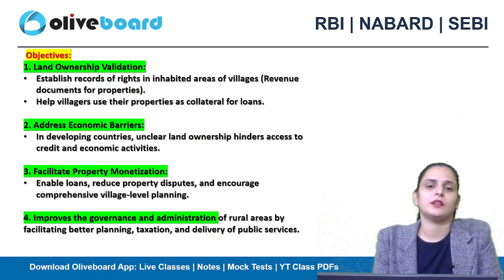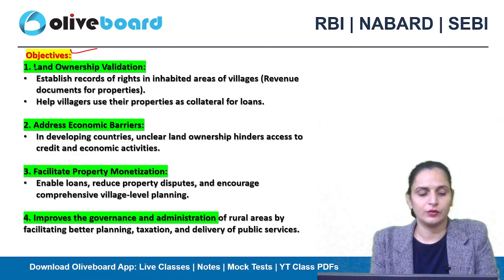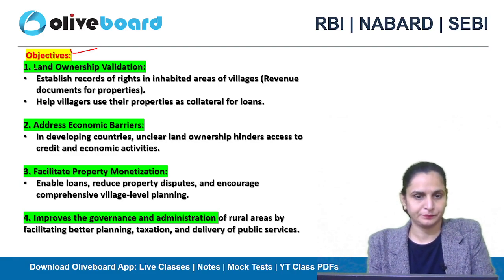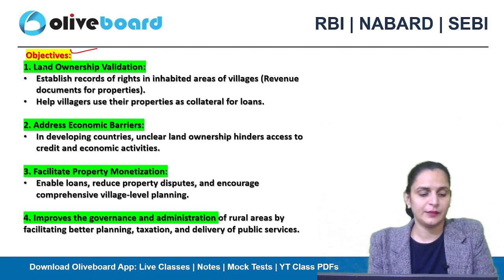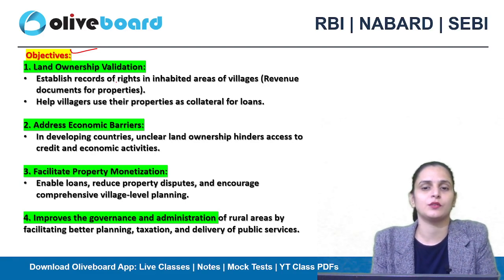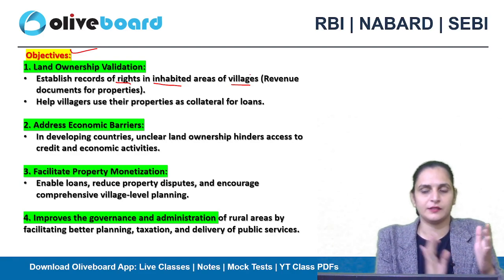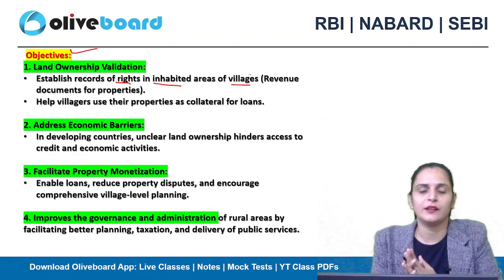Now what are the objectives? So first and foremost objective is land ownership validation, like who is the owner of a piece of land, right? So with the help of this scheme, we will prepare the records of the rights in inhabited areas of villages, like the revenue documents will be prepared for the properties, like which particular family is the owner of this piece of land or the inhabited areas of villages.